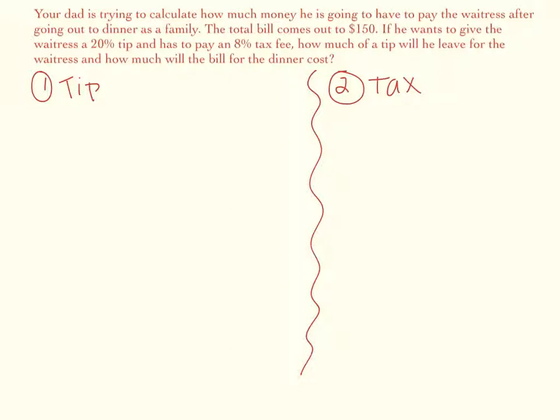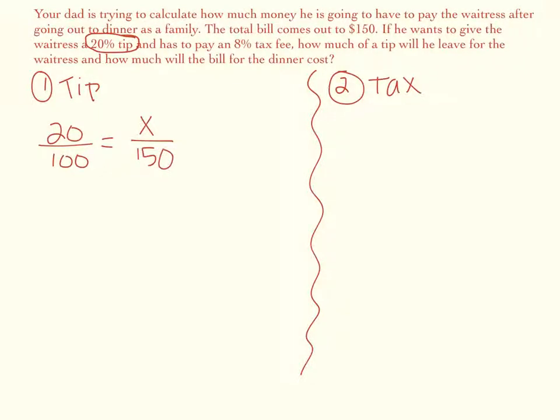So when we calculate the tip, first thing we have to do, we see that it is a 20% tip. So we need to turn that 20% into a fraction so that we can set up a proportion in order to cross multiply. So 20% as a fraction is 20 over 100, and that is going to equal some number, which is x, because we are trying to figure out how much of a tip we have to leave, and we divide it by the total for the bill.